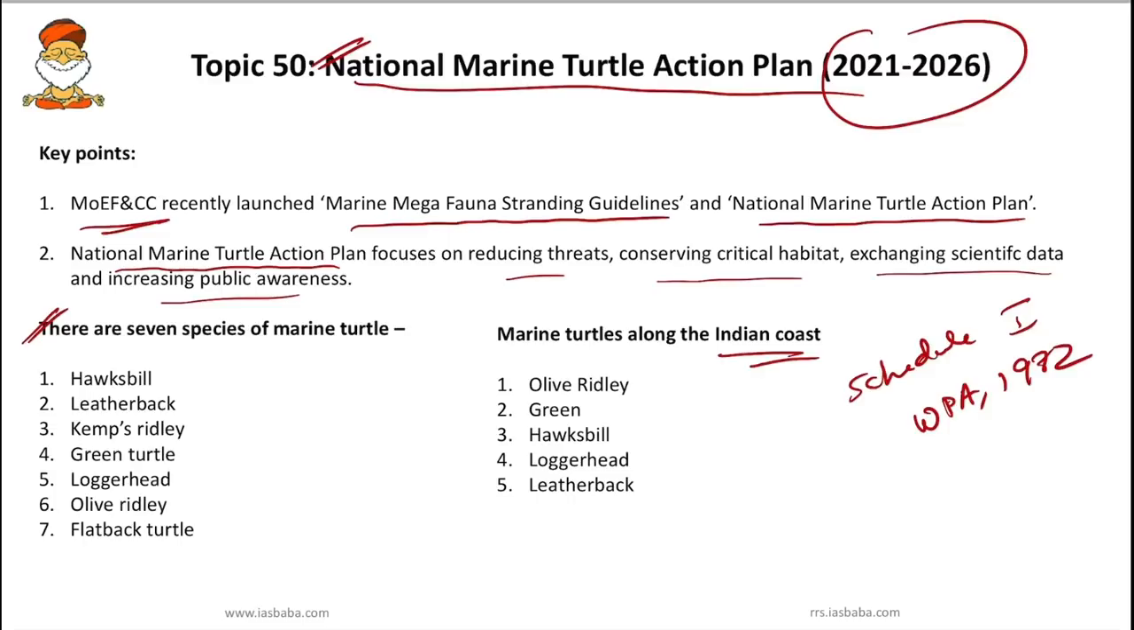We have around 7 species of marine turtle in the world: hawksbill, leatherback, Kemp's ridley, green turtle, loggerhead, olive ridley, and flatback. And in India, 5 species of marine turtles are found: olive ridley, green, hawksbill, loggerhead, and leatherback.